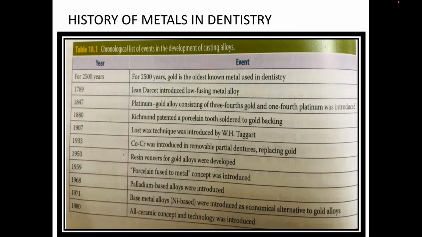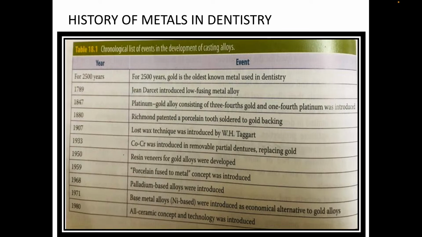So the history of metal in dentistry, a chronological list of events. The development of casting alloys started 2500 years back. Gold is the oldest known metal used in dentistry, and currently we use all ceramic, that is zirconia as we call it in today's era.